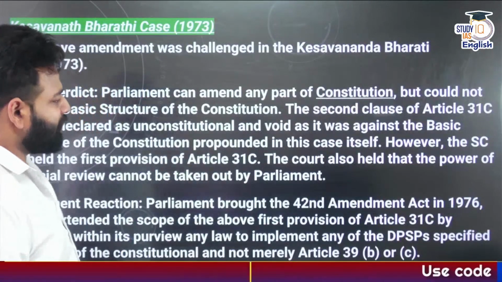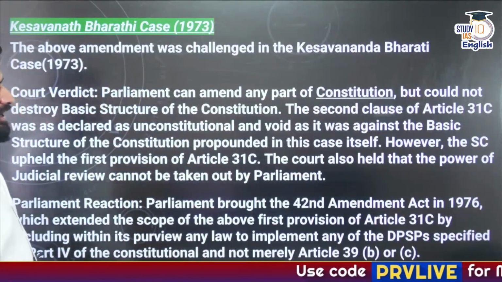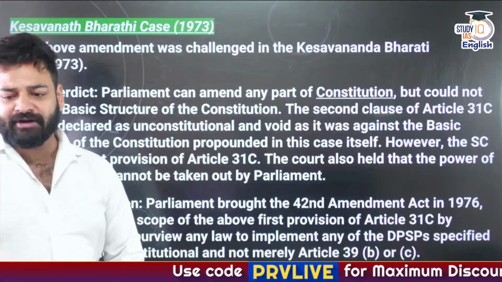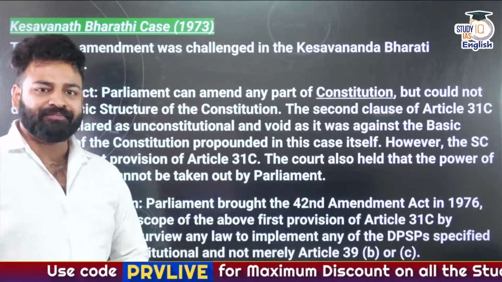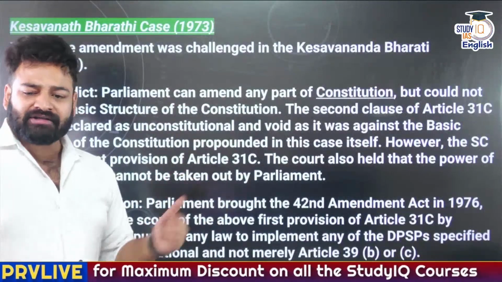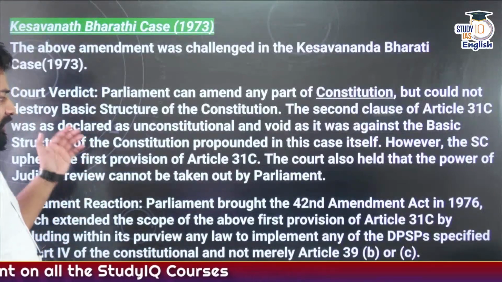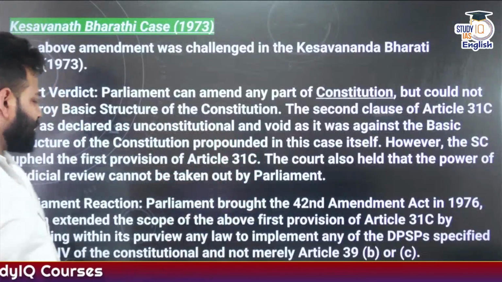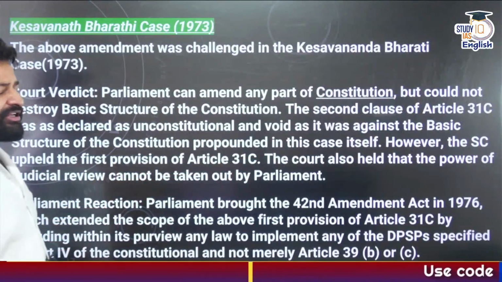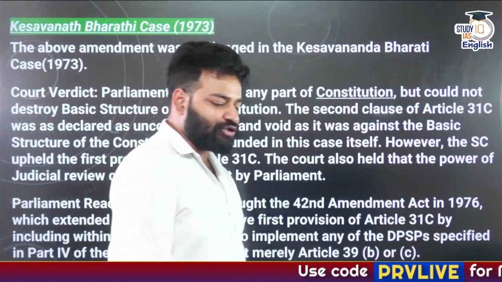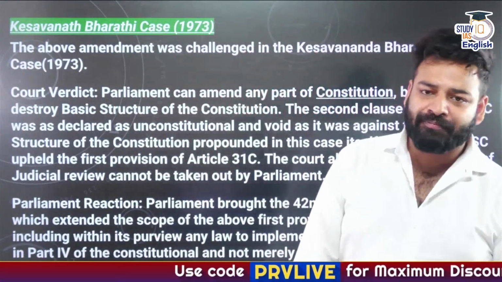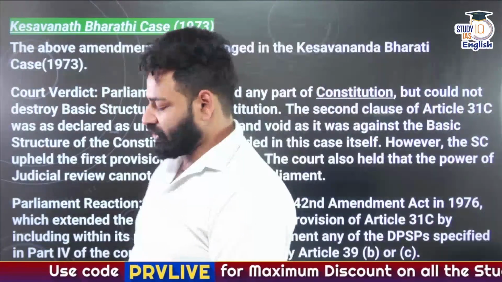Right? So this is what the Supreme Court has stated, in which case? In the Kesavananda Bharati case of 1973. Further, to come to Article 31C, the Supreme Court held that the power of judicial review cannot be taken out by Parliament, as judicial review is also part of the basic structure.